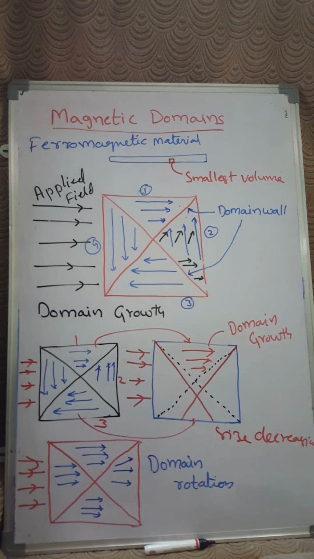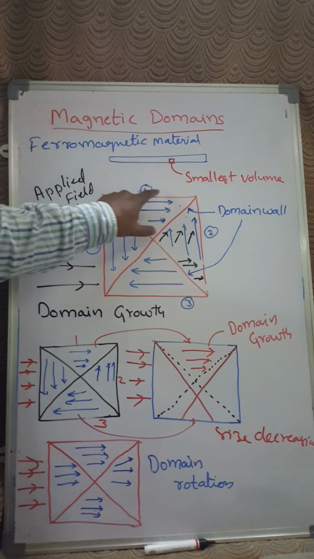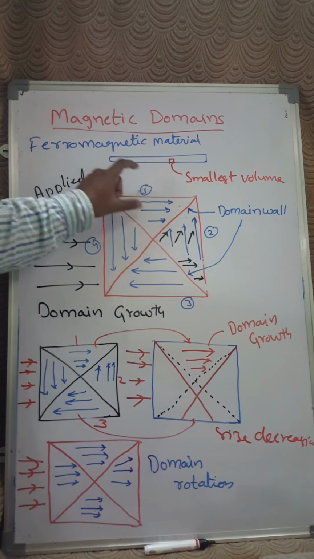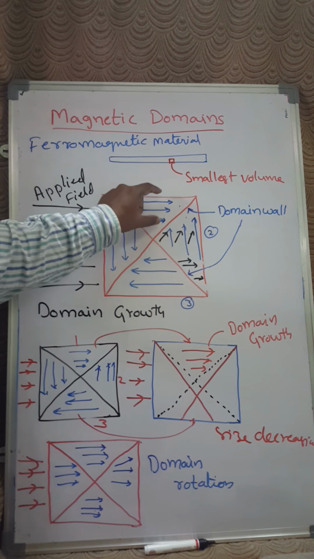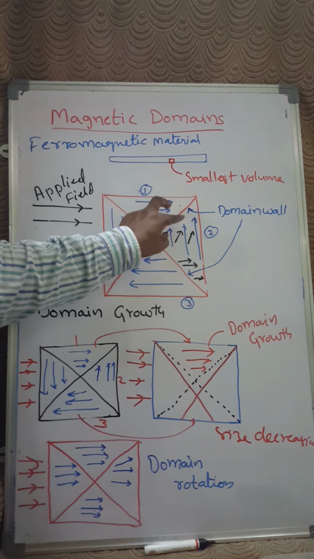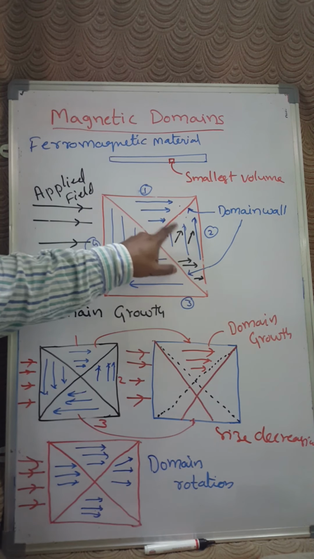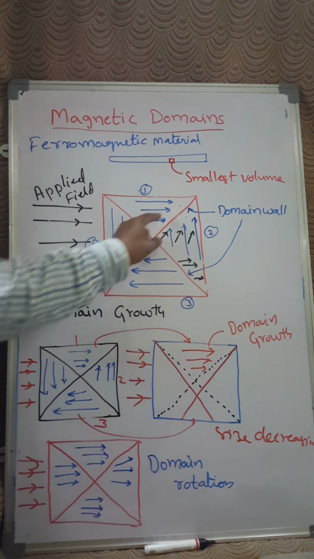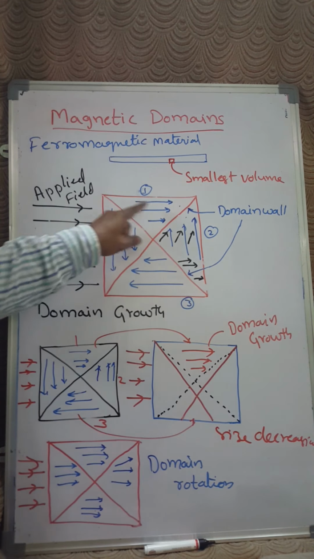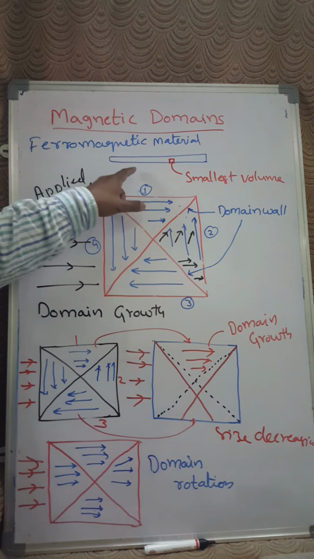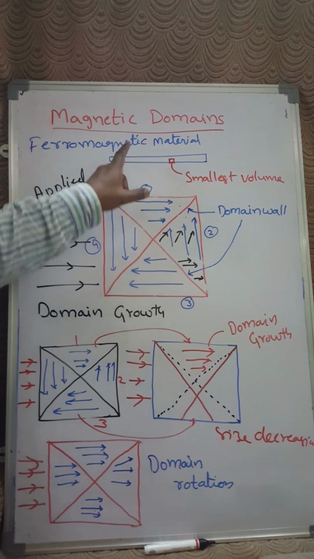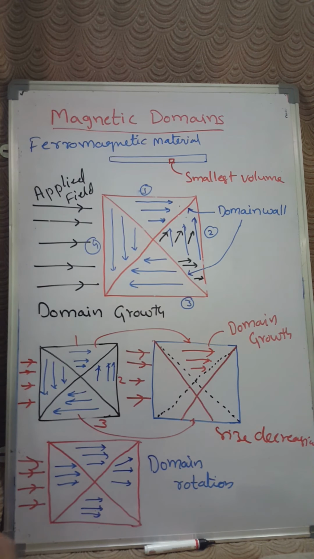I repeat here. In the first case I took a domain, the smallest portion in a ferromagnetic substance. It contains n number of domains. Each domain contains uniformly oriented spins. The two domains which are separated by a layer is called a domain wall, and the neighboring domain may have a different orientation of spins. If I take the total, the net magnetic spin moment is 0 without applying any external field on the magnetic material, right?